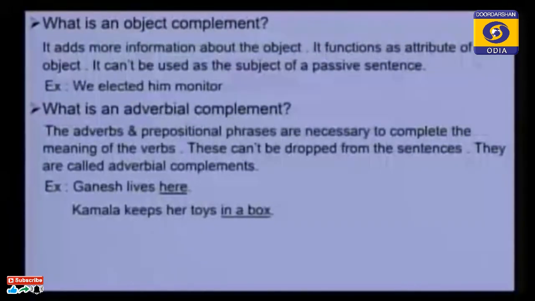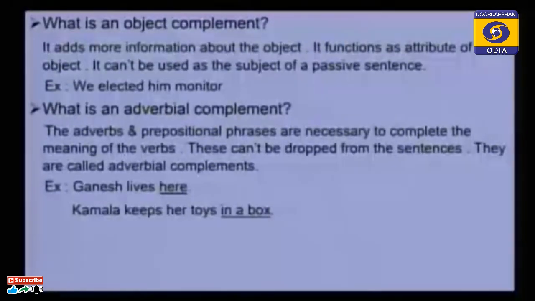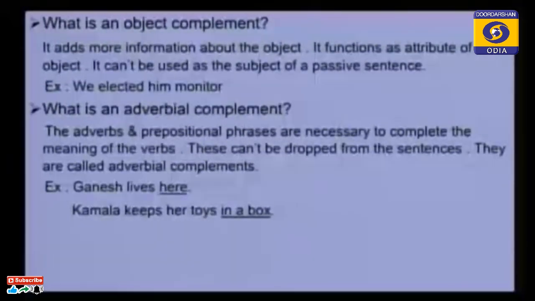Take the example, we elected him monitor. We elected him is not a complete sentence. We elected him. What did we elect him? Whether we elected him monitor, MLA, MP, Sarpanch, chairman, what did we elect? If monitor is not used, that sentence will not be a complete sentence.